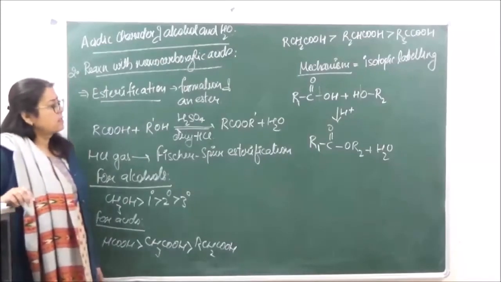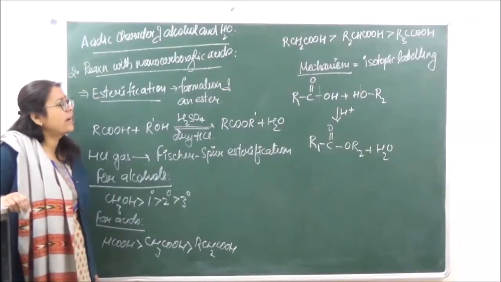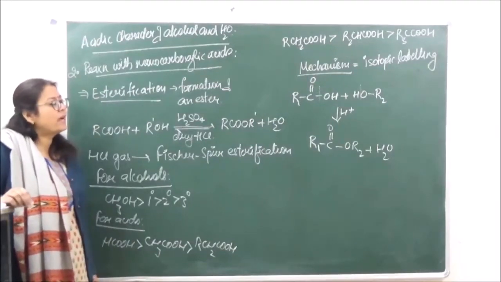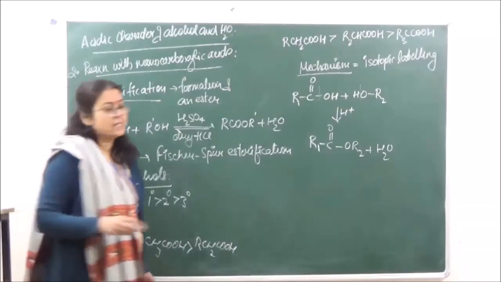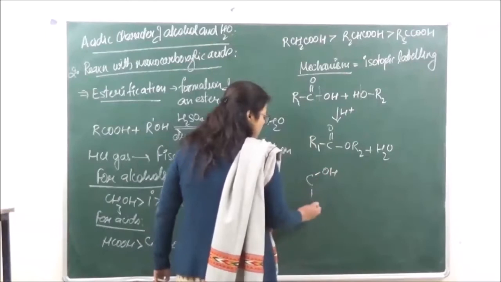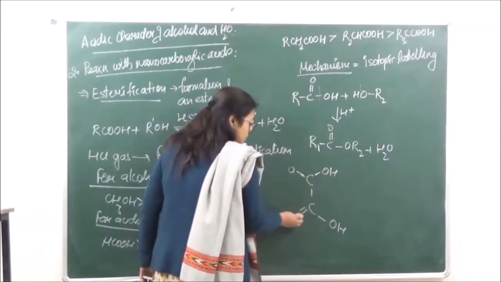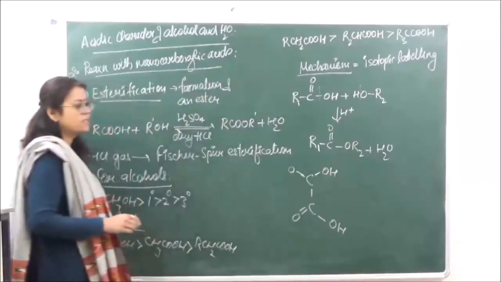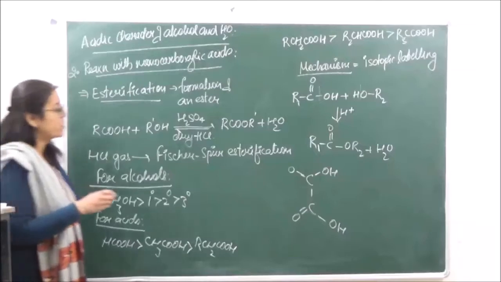This very clearly explains which hydrogen is being removed from the alcohols and the acids. If we are taking oxalic acid, this is oxalic acid, COOH, COOH, and we are taking over here ethylene glycol.